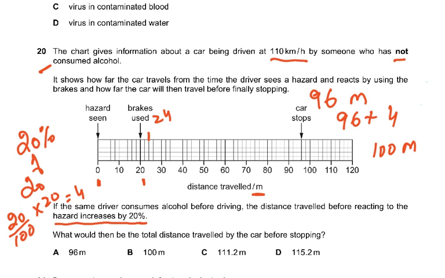Please read the question, do this paper before you actually do this, so that I want to see where your thinking goes wrong and then you look at my videos. So if the same driver consumes alcohol, the distance traveled before reacting, brakes used was at 20. It increases by 20%. So 20% of 20 is 4. So the brake will be used at 24 meters instead of 20. And instead of stopping at 96, it will stop at 100 meters. So that is why the answer is B.